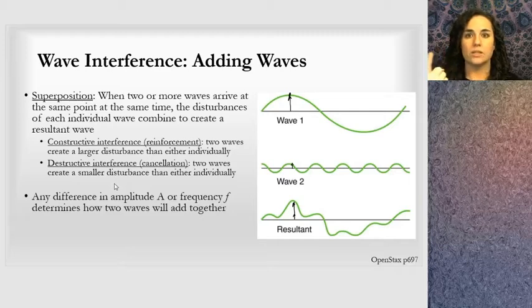One is perfectly constructive interference. The next one is perfectly destructive interference. And the third is anything that happens in between, right? If it's constructive, it may not be perfectly constructive. Another thing to note is that any difference in amplitude or frequency determines how the two waves will add together. These two add into some sort of wobbly, wonky wave.